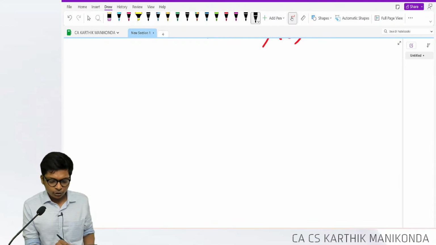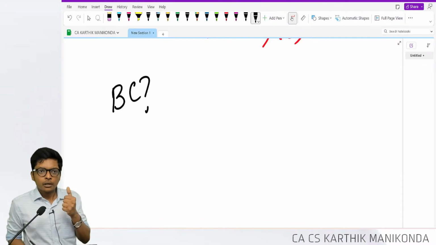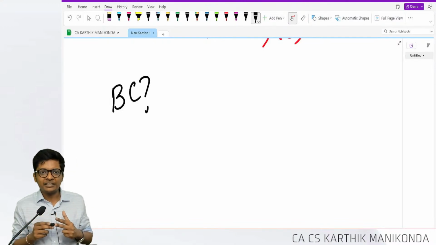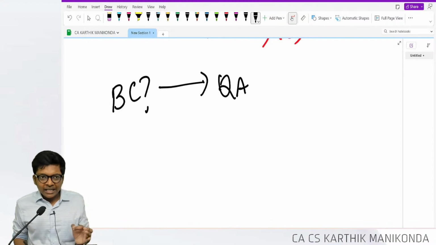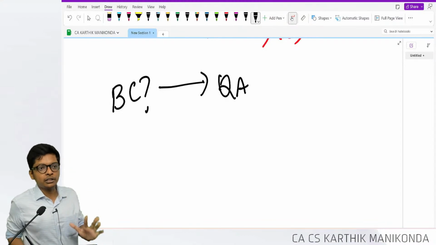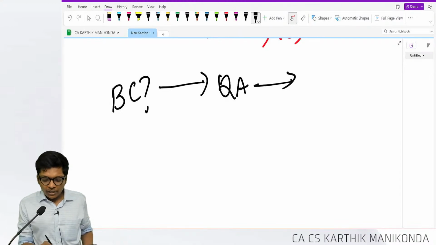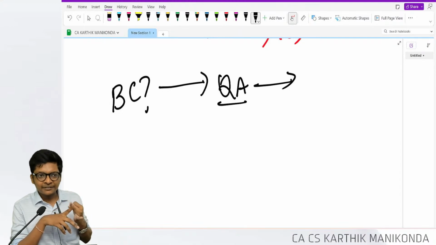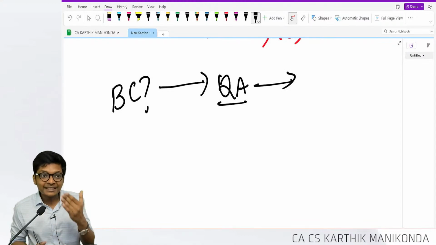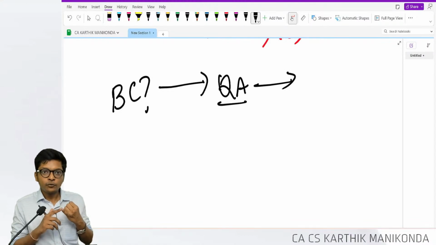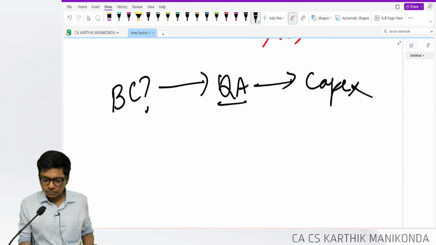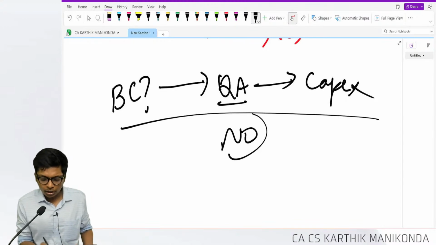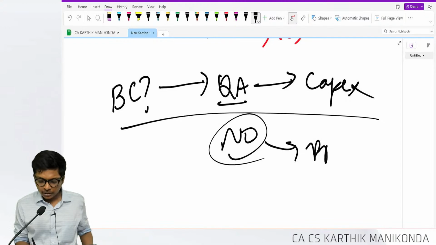So what all we finished, guys, quickly. We understood what is borrowing cost, interest, commitment charges, finance charge and finance lease, amortization of premium discount and exchange differences. If this borrowing cost is incurred on a qualifying asset, we saw the definition of what is a qualifying asset. Then if for the qualifying asset construction activity has taken place, borrowing cost is incurred, I started paying interest. If you took a loan, if you don't pay interest, I will not capitalize. If everything is satisfied, then I will proceed, and anywhere it fails, I will not capitalize the interest. I will debit it to my P&L account.